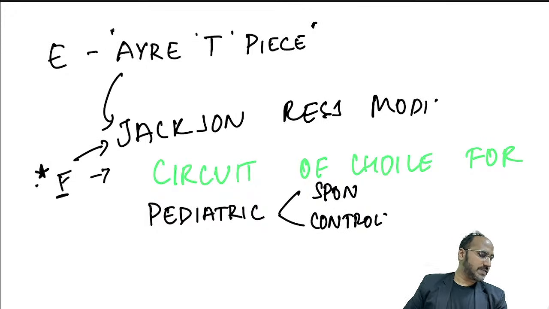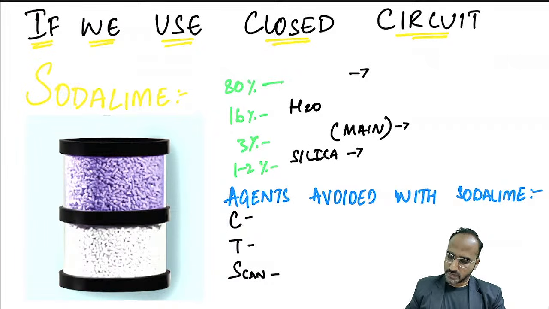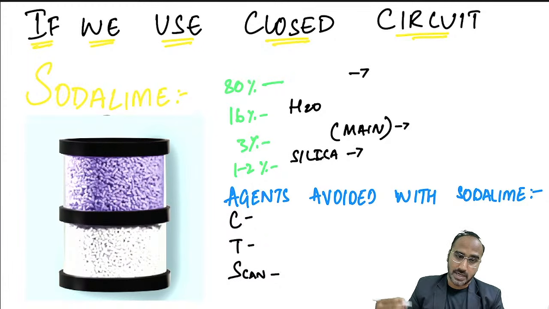Fresh gas flow is 1.6 times the minute volume in case of control. We have discussed that. Next, closed circuit. If you are using a closed circuit, remember guys, in the semi-closed circuit we have a valve. In a closed circuit, there is no valve that allows expiration. All expired gases in the closed circuit go into this chamber, which usually absorbs the carbon dioxide.